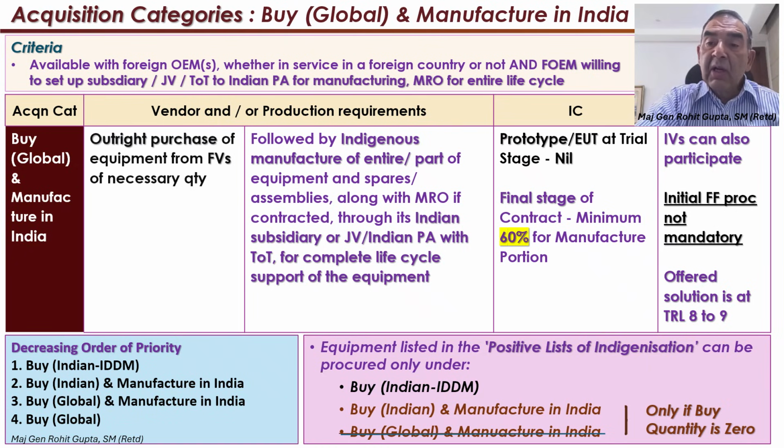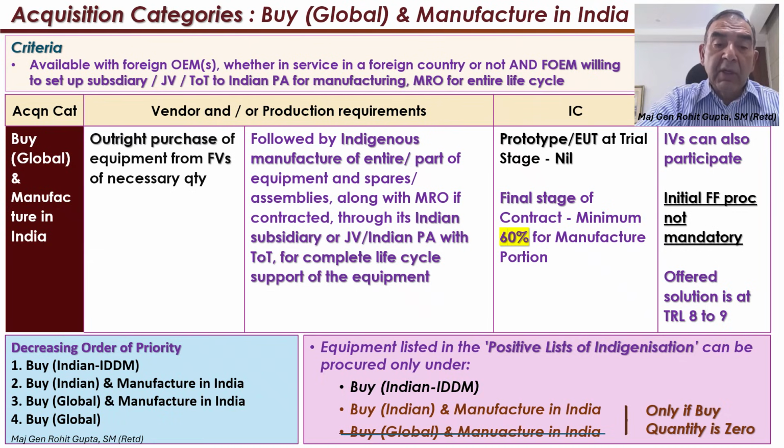The initial fully formed, that is the buy quantity, is not mandatory. It may well be 0. The TRL, the technological readiness level, is at a higher level of 8 to 9, 9 being the highest of the offered technology. Now going to the left bottom corner, importantly, there is a decreasing order of priority.